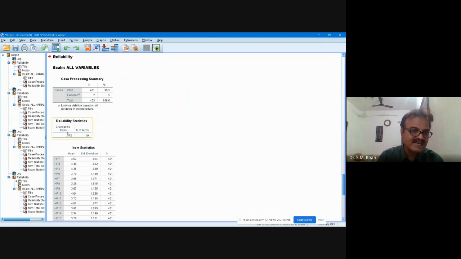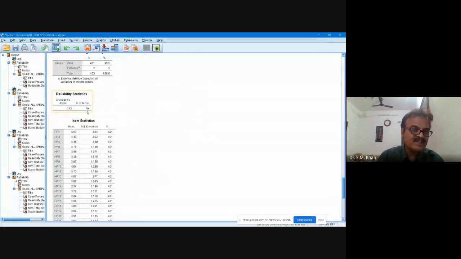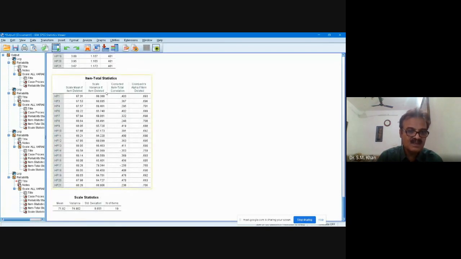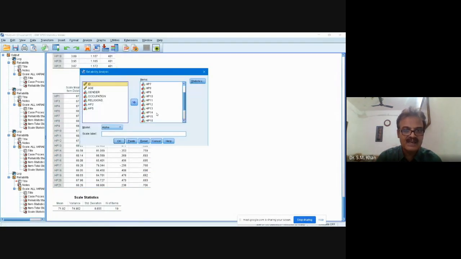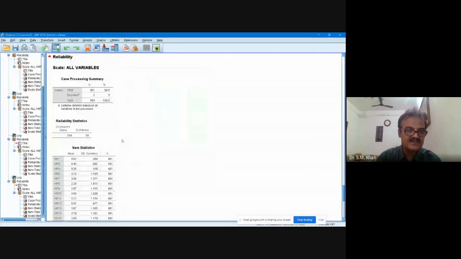Now see, the overall reliability is 0.71 now, based on 19 items. Now again go to this table. No negative, no negative, no negative. Friends, coming to 14. If you delete this item, it will be 0.76. Here also 0.76. So we will now delete item number 14. Go to the reliability, delete item number 14 and see. Now see, the overall reliability based on 18 items is 0.76.